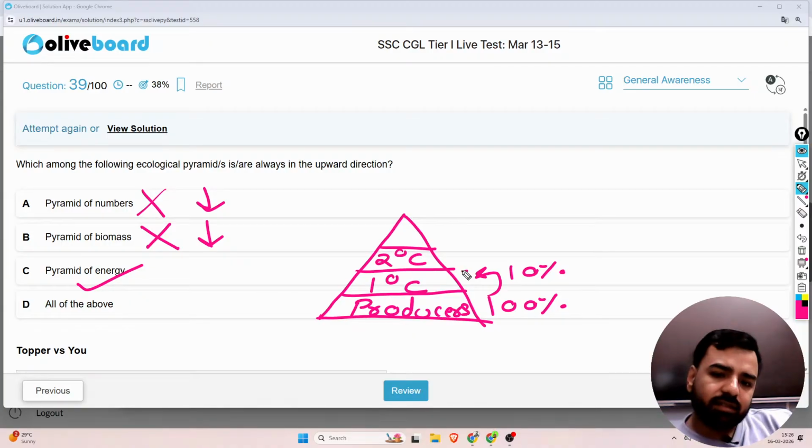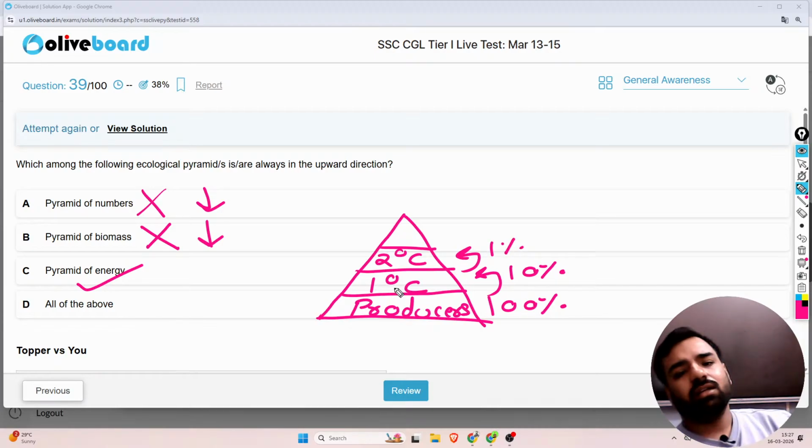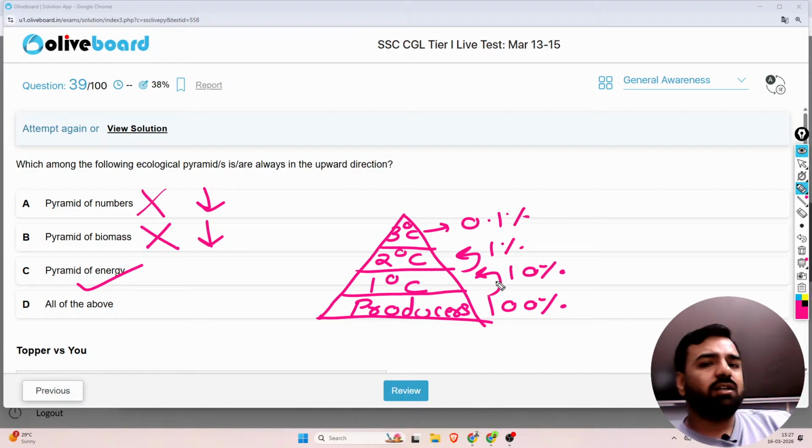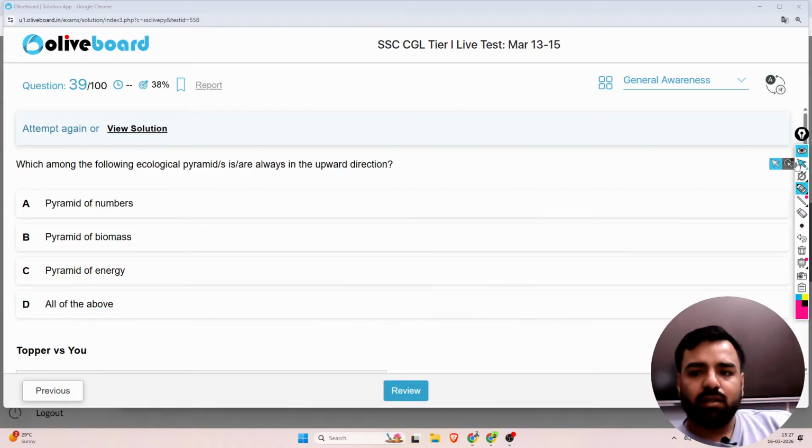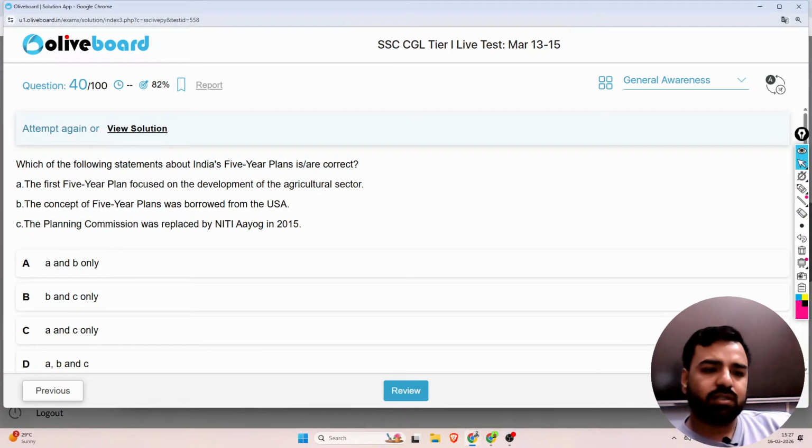The secondary will again be transferring only 10%, that is 1%, and the tertiary consumers will have 0.1%. So this is the energy loss. So yes, it will always be upright. It cannot be inverted at any cost. That's why option number C is the correct answer. Please remember this. Next, what is the next question?